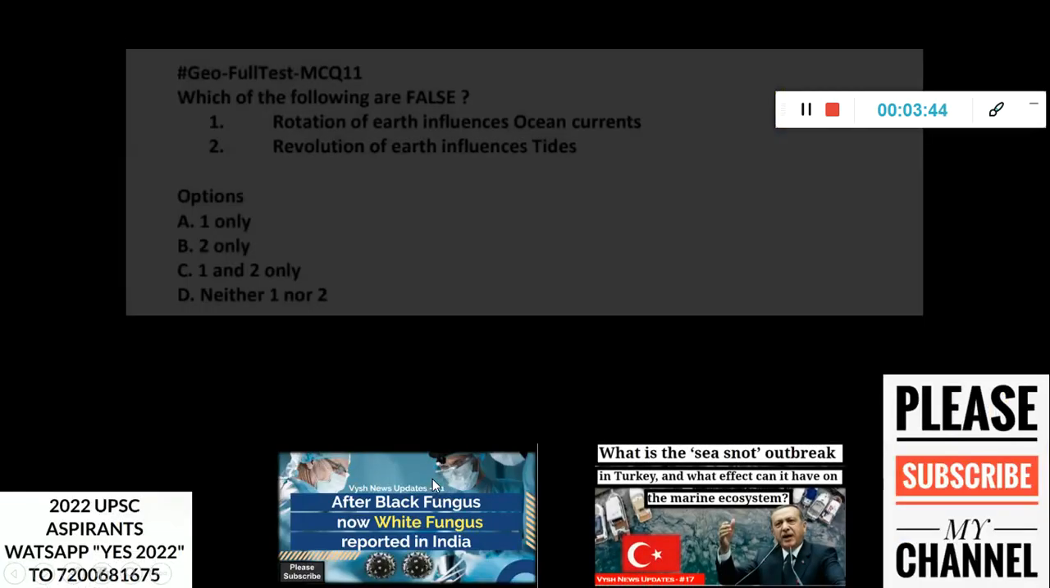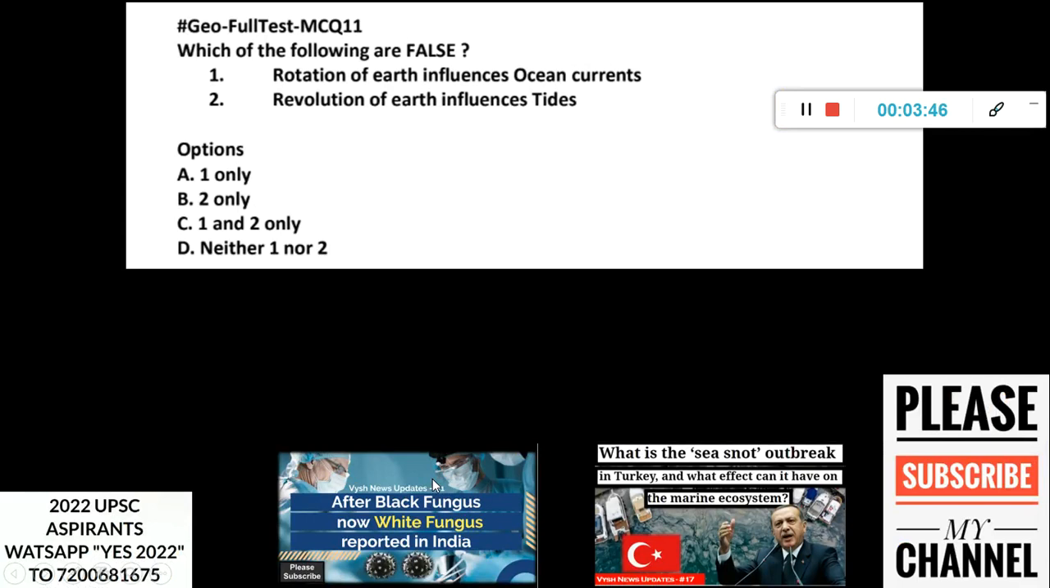Now the next question: which of the following are false? Rotation of Earth influences ocean current. Revolution of Earth influences tides. Currents, tides, waves, tsunami, these are very important topics. One only, two only, both one and two, neither one nor two. Which of the following is false?